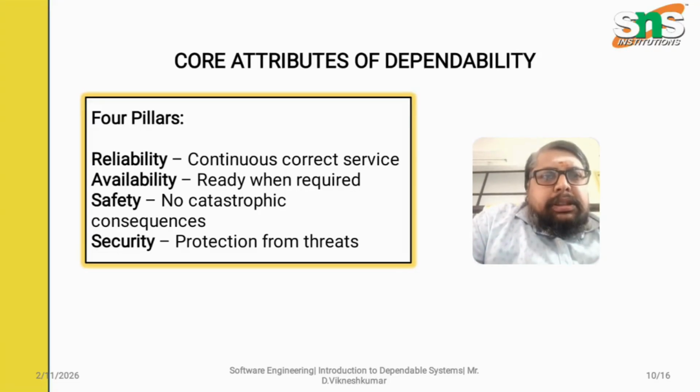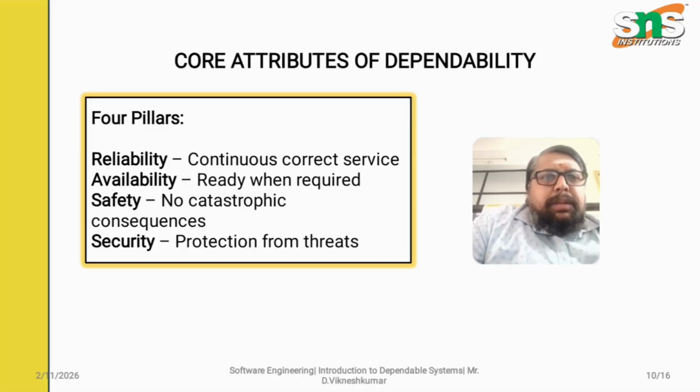In this video we are going to see about a term called attributes of dependability. There are 4 attributes: reliability, availability, safety and security, which we are going to start from the previous slide topics. So we are going to start from the previous video. So what is reliability? Reliability says about a continuous correctness of services.